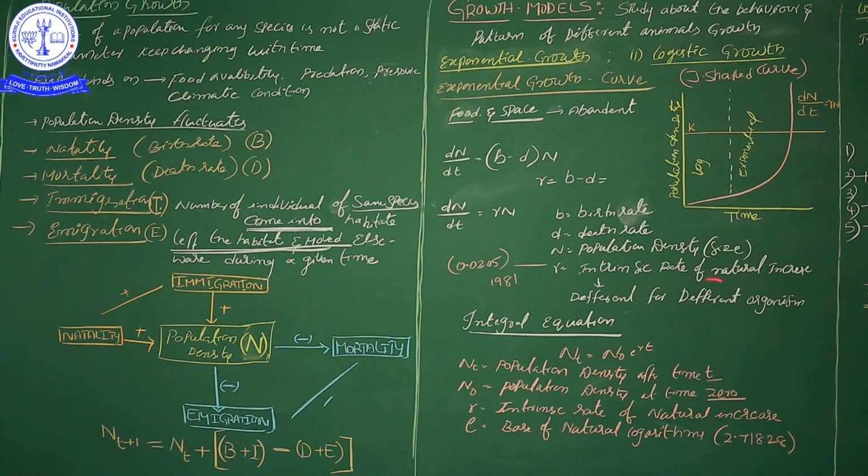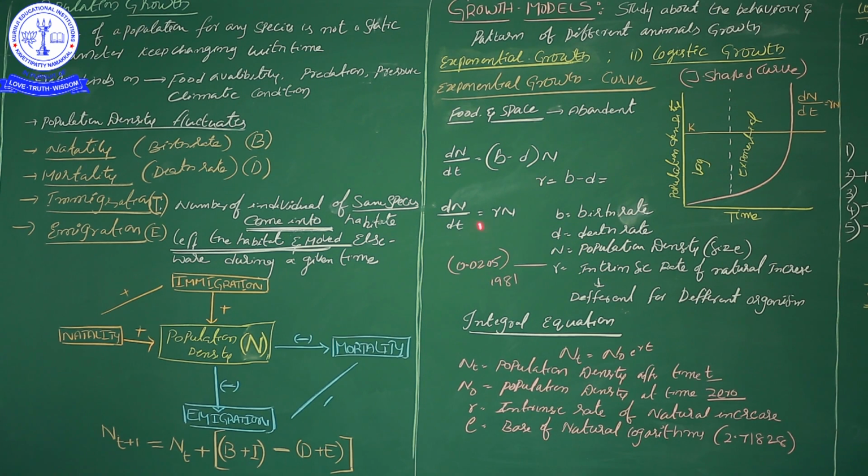But this intrinsic rate is different for different organisms. Human beings have one type of intrinsic rate, and pigs have a different intrinsic rate. Likewise dogs, frogs, the intrinsic rate depends upon the individual species. In our textbook, for the 1981 census, the human intrinsic rate is given as 0.0205. Okay, that is it. So I think you understand.